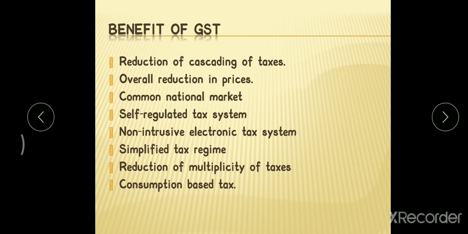So here, the non-intrusive electronic tax system is nothing but GST, a network-based indirect tax system. It is a network online transaction; you can make an online payment here. It is a single clearance counter. Here everything will happen through the network.